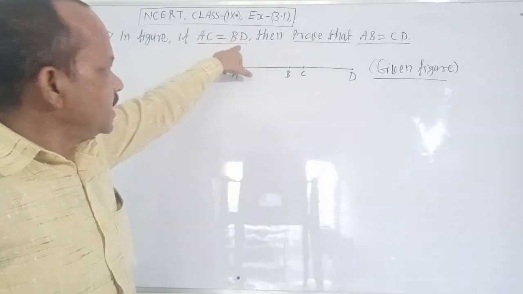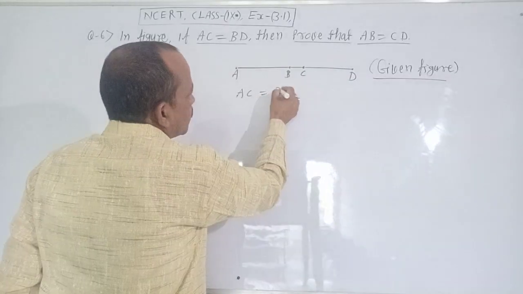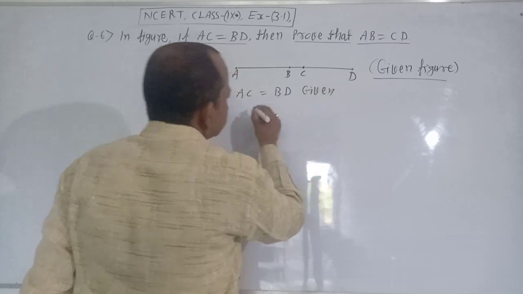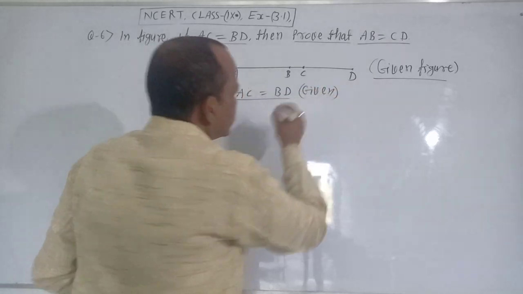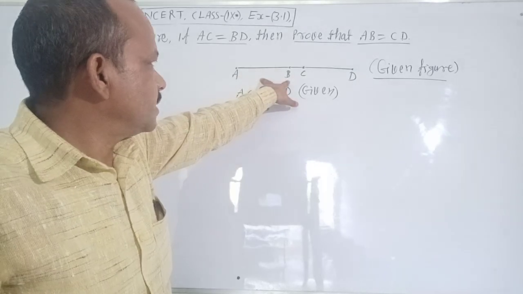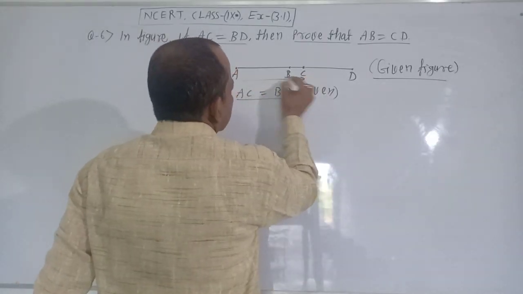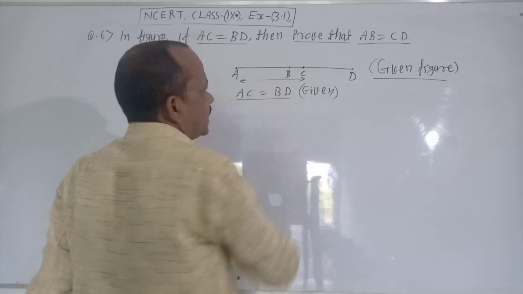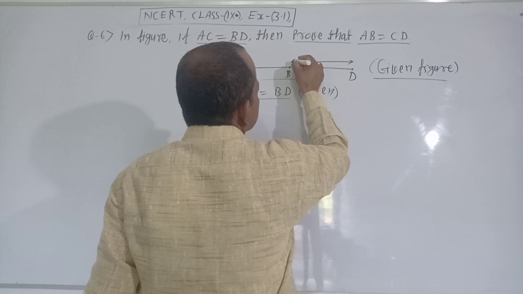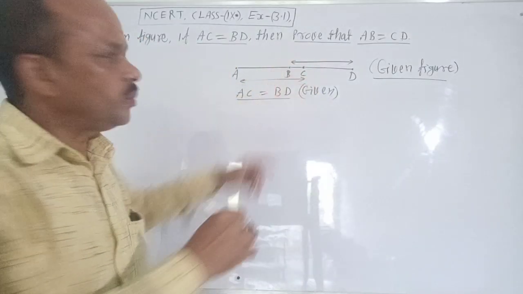Here AC equal to BD, given. Here AC and here BD. It is clear? AC equal to BD.